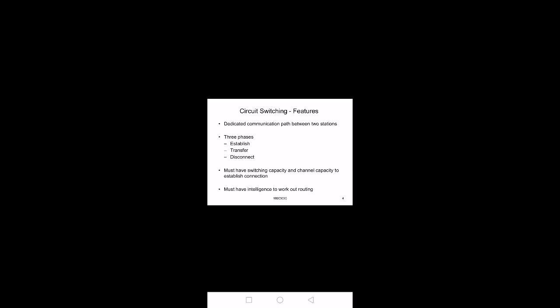That is a direct physical connection. The direct physical connection has to be set up before transmitting the data. Briefly, we call it three phases in circuit switching.